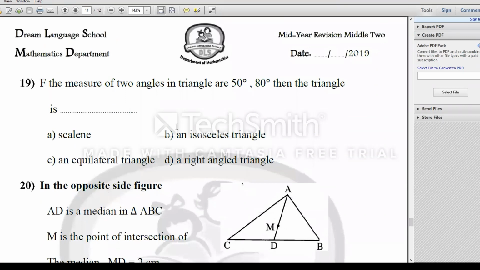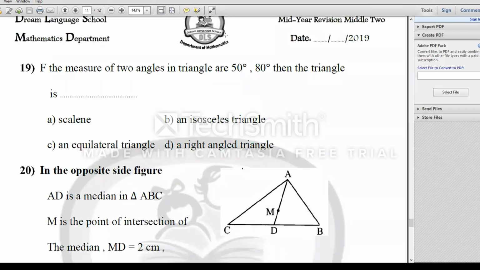Here number 19. If the measures of two angles of a triangle are 50 and 80, then the triangle will be what? We must get the third angle, 50 and 80. Then the third angle will be 50. Then we have two equal angles here, so it will be an isosceles triangle. The last one.